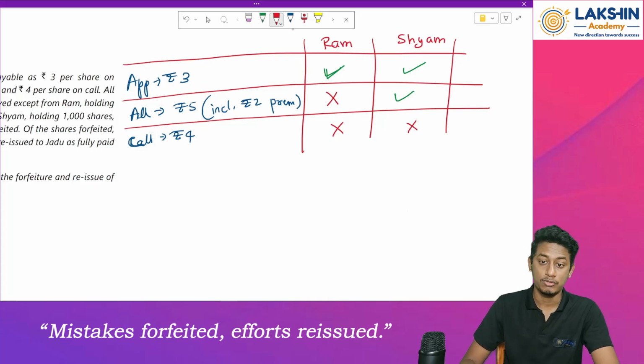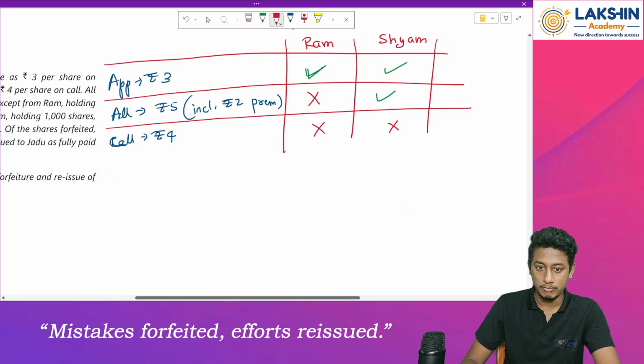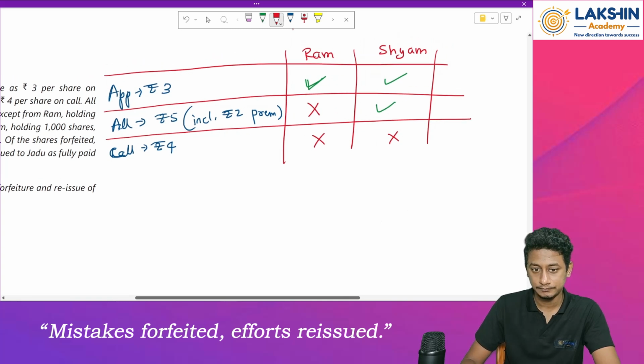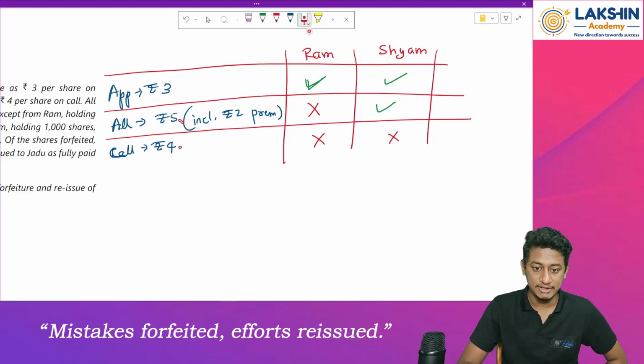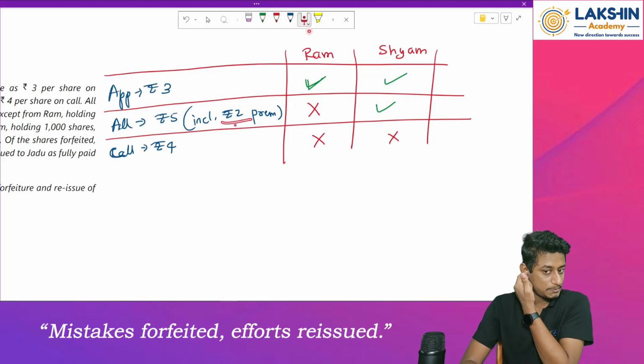So now let's see what to do with this. Before this, just add all of this. How much will that be? 3 plus 5, 8. 8 plus 4 is 12. So 2 rupees premium. Okay, fine, perfect.